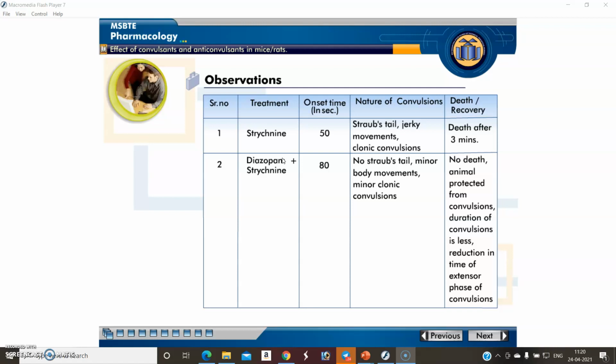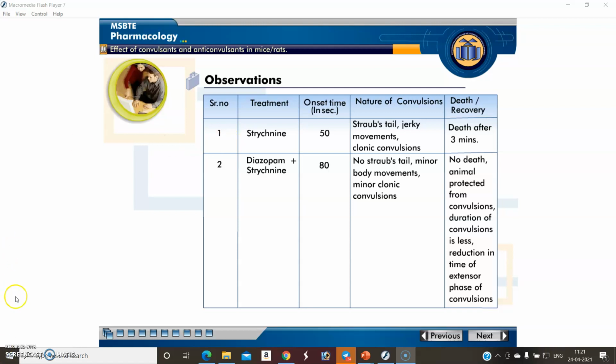But what happened in the last column, death and recovery? If we increase the dose of strychnine, the animal may be dead after 3 minutes. But after using diazepam with strychnine, there is no death in the animal, and the animal is protected from the convulsions. So this is the detail about the observation table.